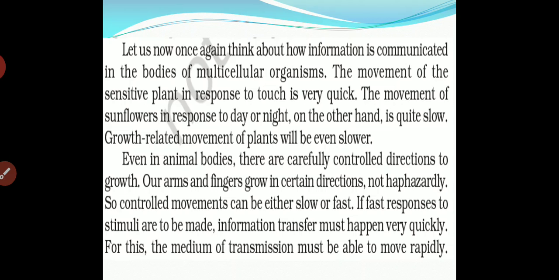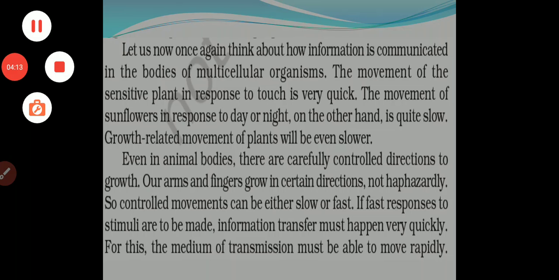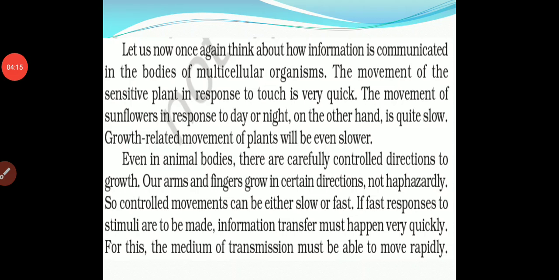For example, if an animal body responds to a stimulus very quickly, its transmission is quicker, and then the response will be quicker. In the same way, if the transmission is slow, the response cannot be fast.